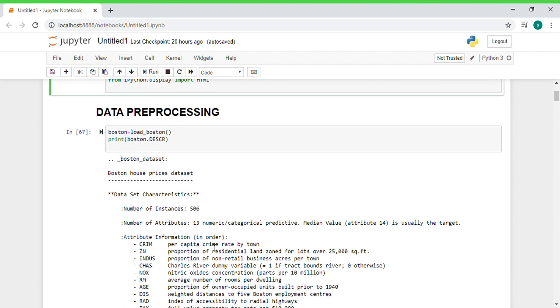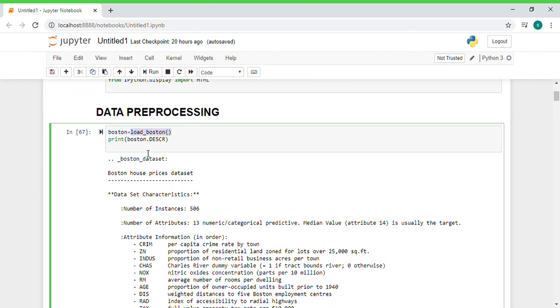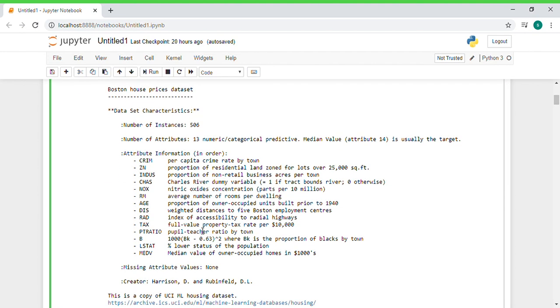Data preprocessing. Now, a file named Boston is loaded using this function, and the Boston file description is as shown. Here we can see that the Boston file has 506 instances and 13 attributes. These are the 13 attributes.